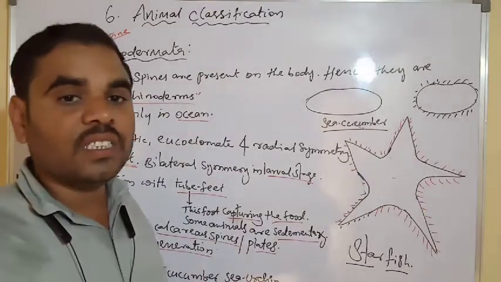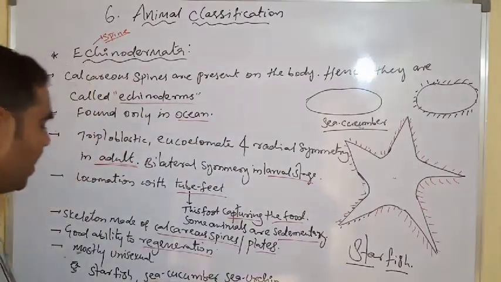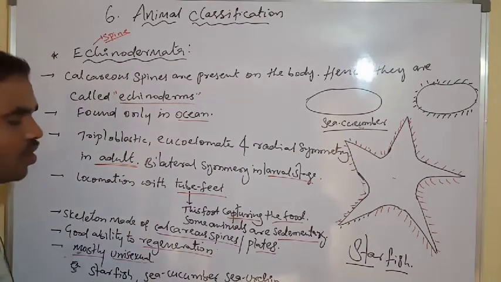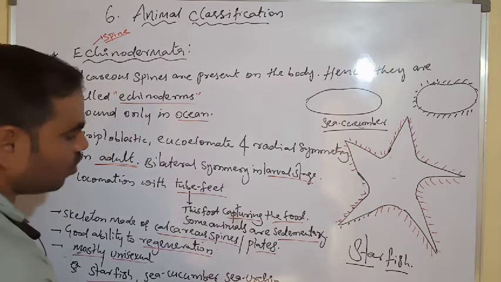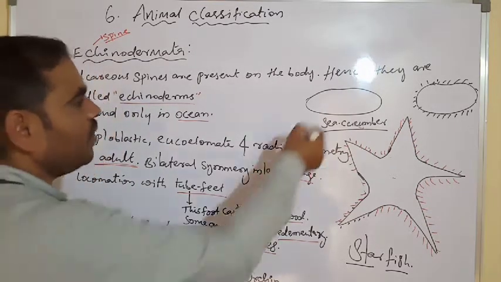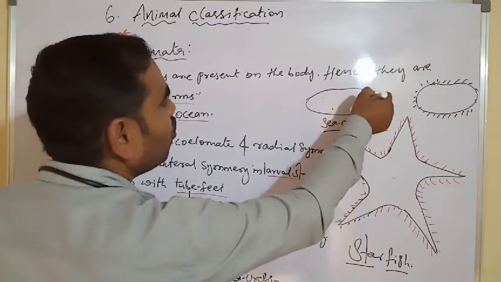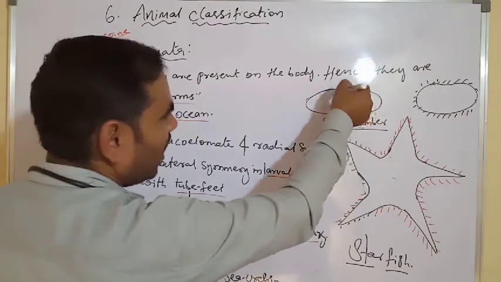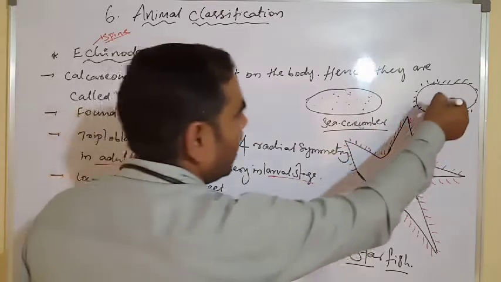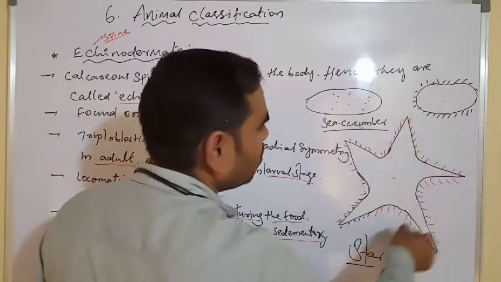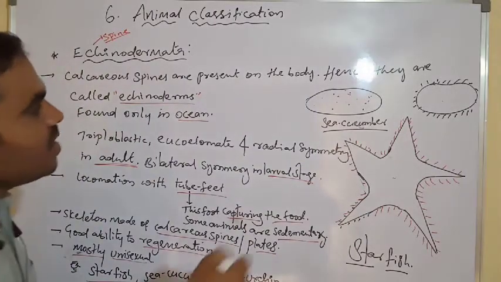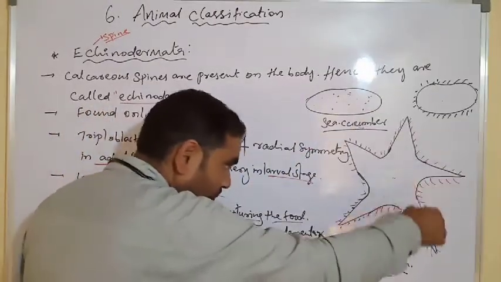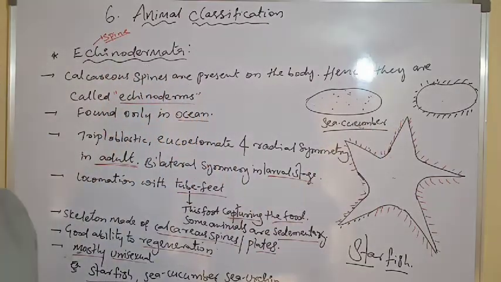They have a good ability of regeneration. Regeneration occurs in these organisms. Examples are starfish, sea cucumber and sea urchin. This is the sea cucumber, like a cucumber, then the sea urchin, and this one is the starfish. The exoskeleton is made from calcium carbonate.